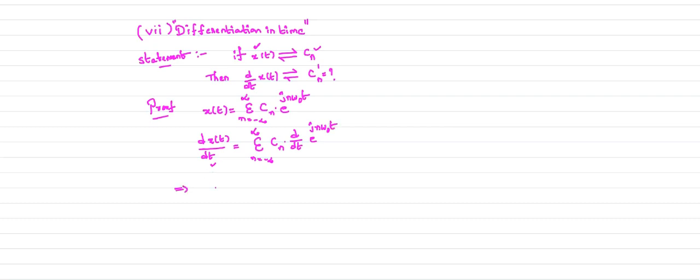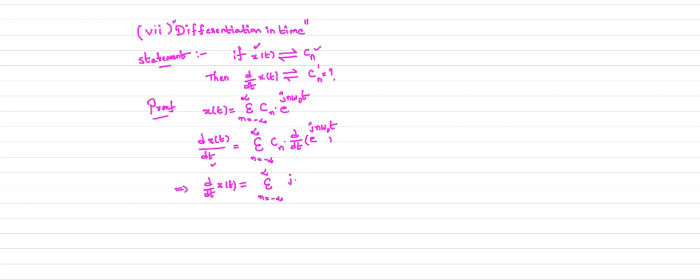Now what will we get? d by dt of your x of t is equal to sigma n equal to minus infinity to plus infinity. The differentiation of e power jn omega naught t is what?